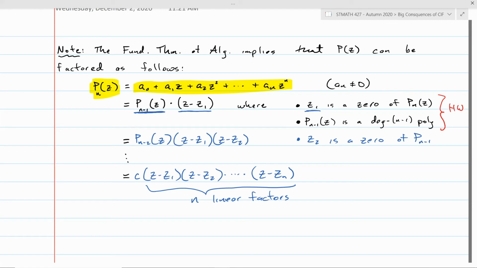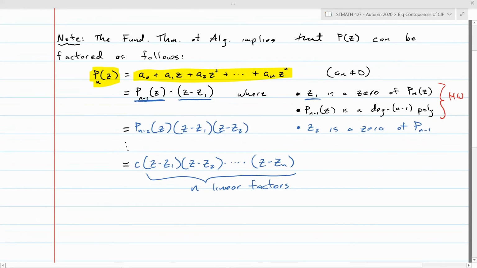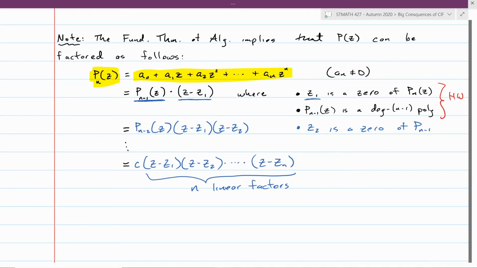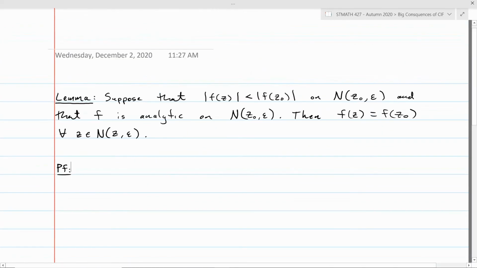So anyway, when I think of the fundamental theorem of algebra, I really think of it this way. It tells you that polynomials can be factored all the way down into n linear factors if it's an nth degree polynomial. The next result is a lemma that we're going to need to prove a bigger result called the Maximum Modulus Principle.